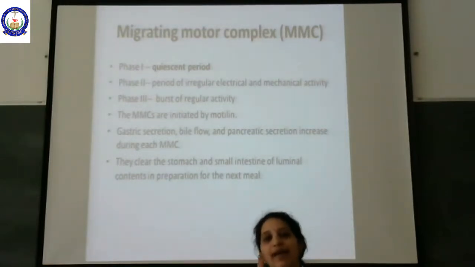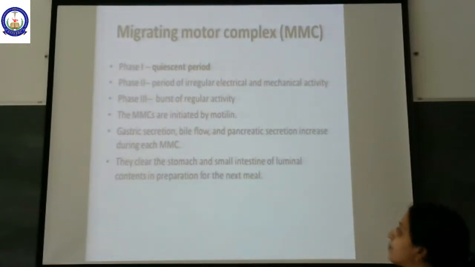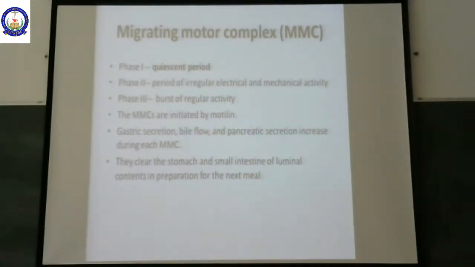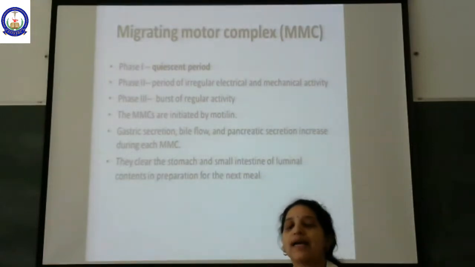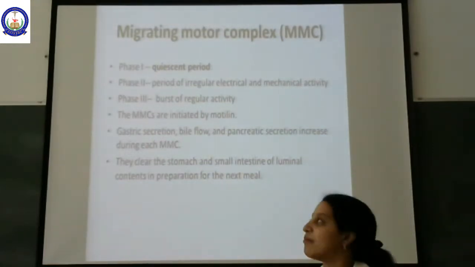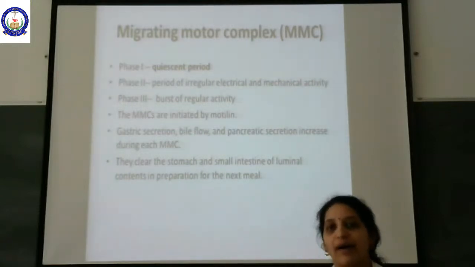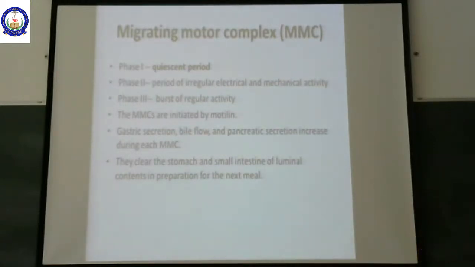This has three phases, phase 1, 2 and 3. The migrating motor complex is initiated by a hormone called motilin. I repeat, the migrating motor complex is initiated by a hormone called motilin. Then gastric secretion, bile flow and pancreatic secretion increase during each migrating motor complex. The importance of this is that they clear the stomach as well as the small intestine of luminal contents and prepare the GI tract for the next meal.